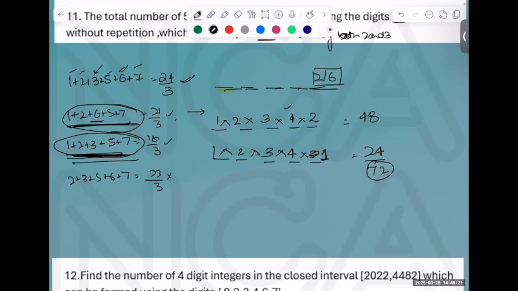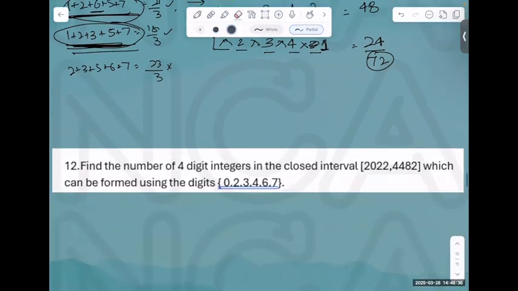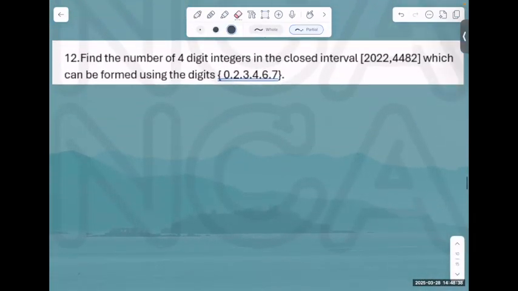Any doubts? Right, any doubts, anybody? Everybody clear with this? Okay, last question for the day. We have actually a lot more to do, but let's read the last question for the day.